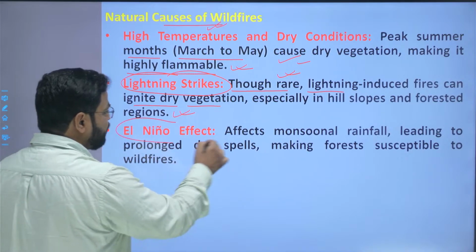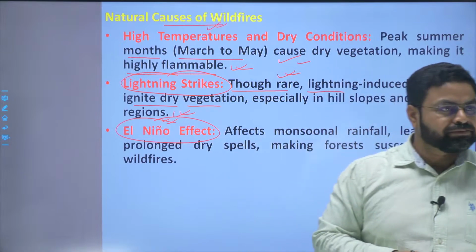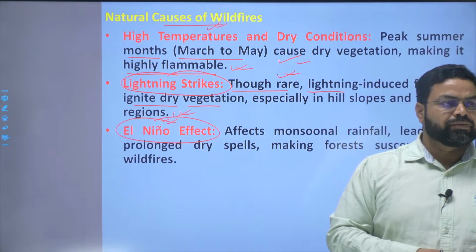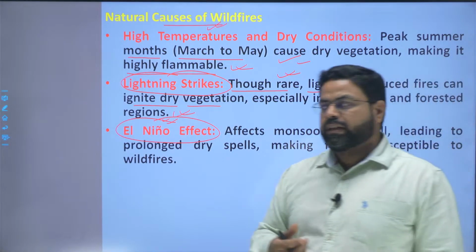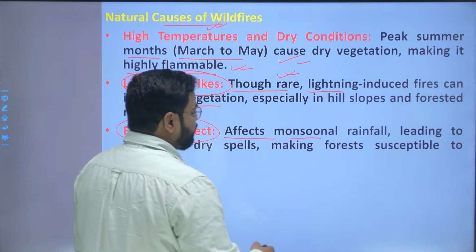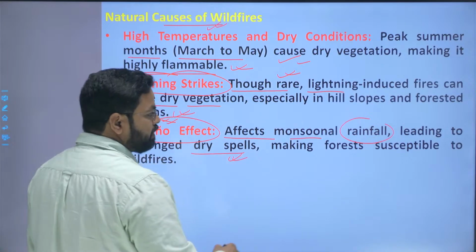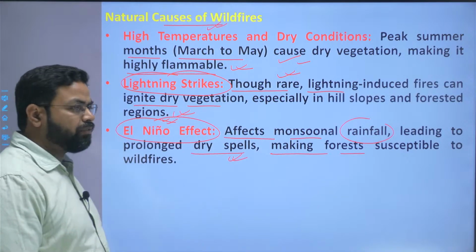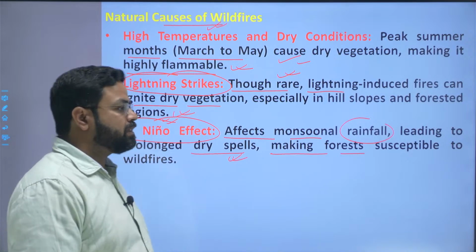Thereafter, the El Nino effect. This El Nino effect, which is also known as the Southern Oscillation, is the dipole of pressure in the southern part of the Indian Ocean and the southern part of the Pacific Ocean. Because of this pressure differential, the monsoonal rainfall is affected, leading to prolonged dry spells in the Indian subcontinent region, making the forests susceptible to wildfires. So again, this is a major factor for the occurrence of forest fires in the state.